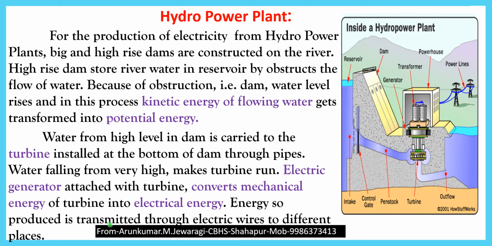The energy so produced is transmitted through electrical wires to different places. The electrical energy produced here is transmitted to different cities and towns through power lines. Like this, a hydro power plant is a power plant used to convert the kinetic energy and potential energy of water into electrical energy.